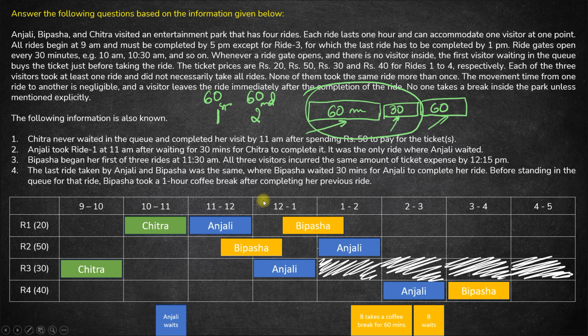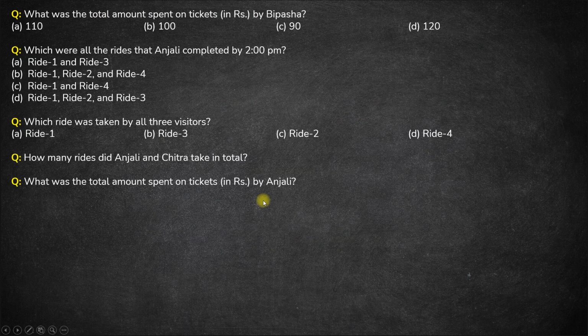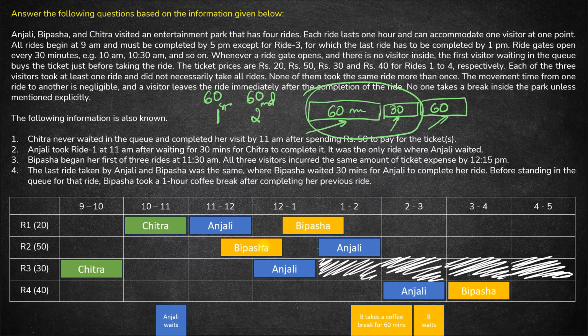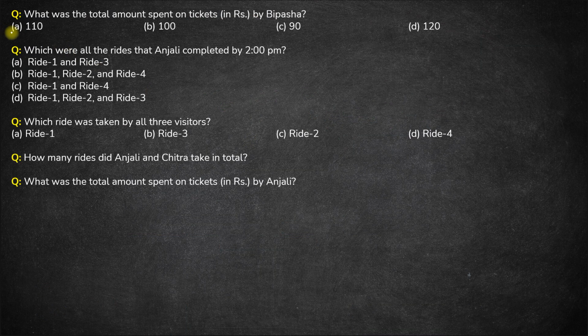Let us look at the questions now. First question is, what was the total amount spent on tickets by Bipasha? So Bipasha took ride 1, 2 and 4. So ride 1 is 20, ride 2 is 50, 20 plus 50 is 70, plus 40 for ride 4. So 70 plus 40 is 110. Option A is the right answer here.